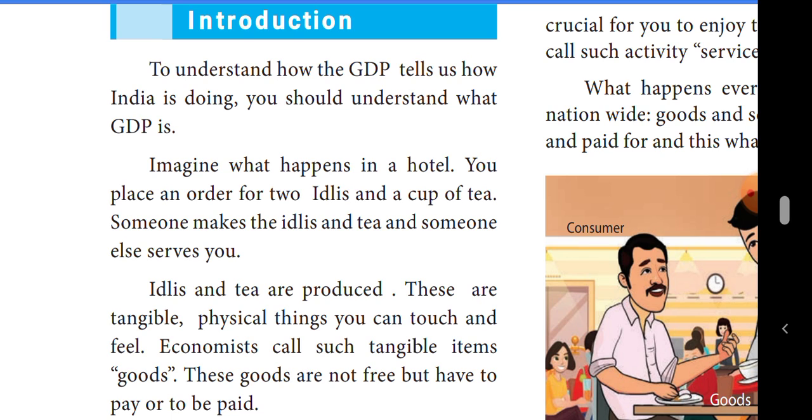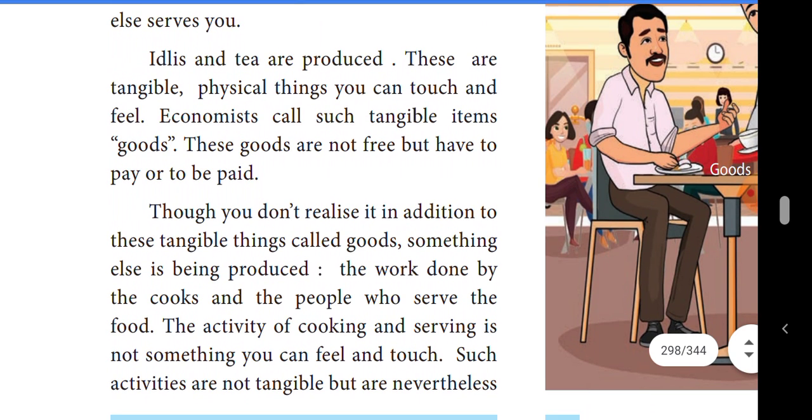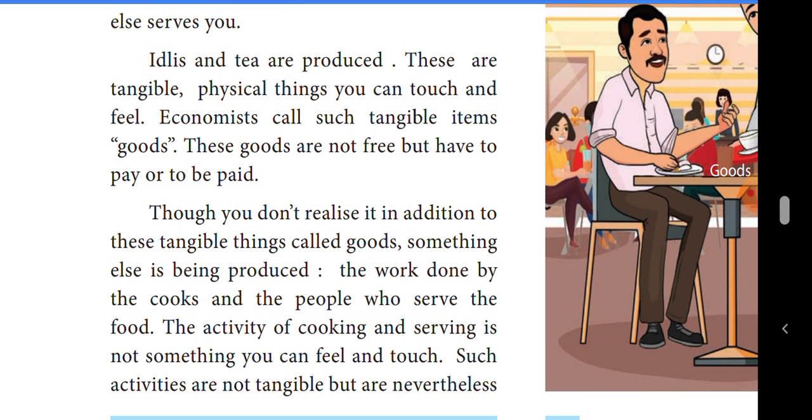Here, which thing is tangible? Can you say the answer, students? Very good, idli and tea. That is tangible. Tangible means capable of being touched. Then the economists call such tangible items goods.